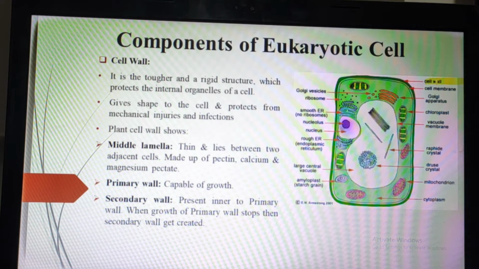The primary wall is the outer wall, and its function is that it is capable of growth. Next is the secondary wall. The secondary wall is the wall which is present on the inner side of the primary wall. That means there is an outer covering. In the outer covering there will be a secondary wall, and in that the middle lamella will be present.